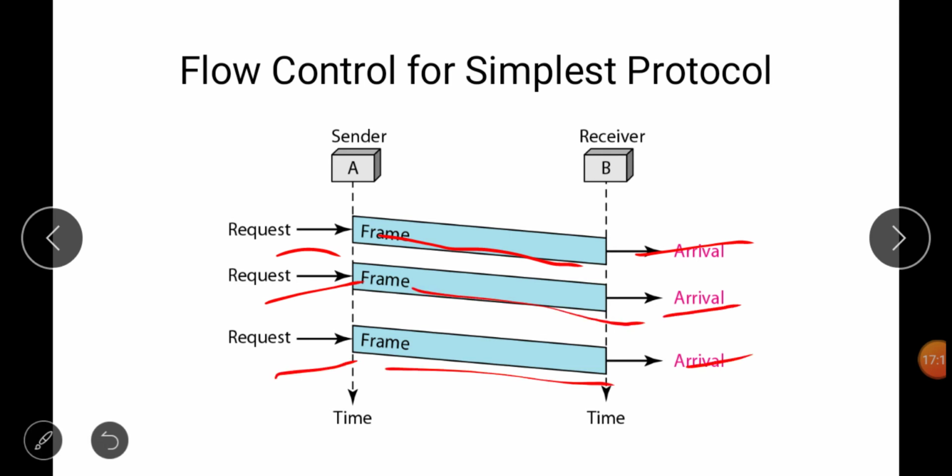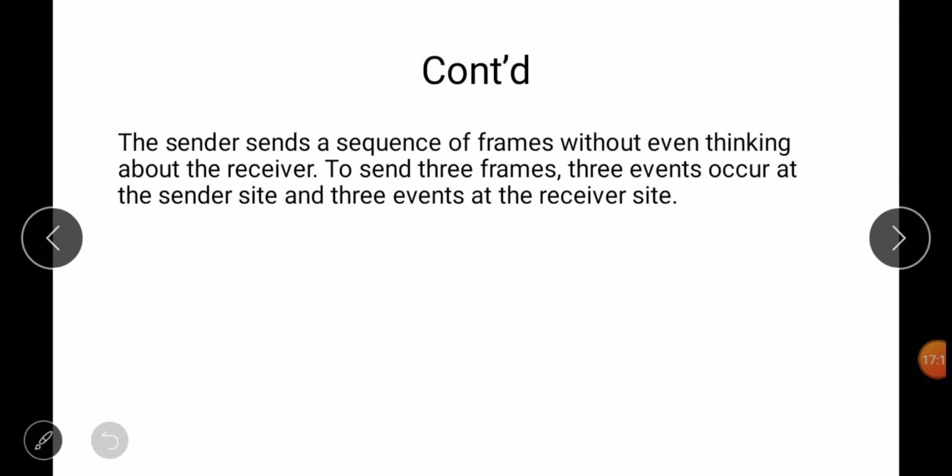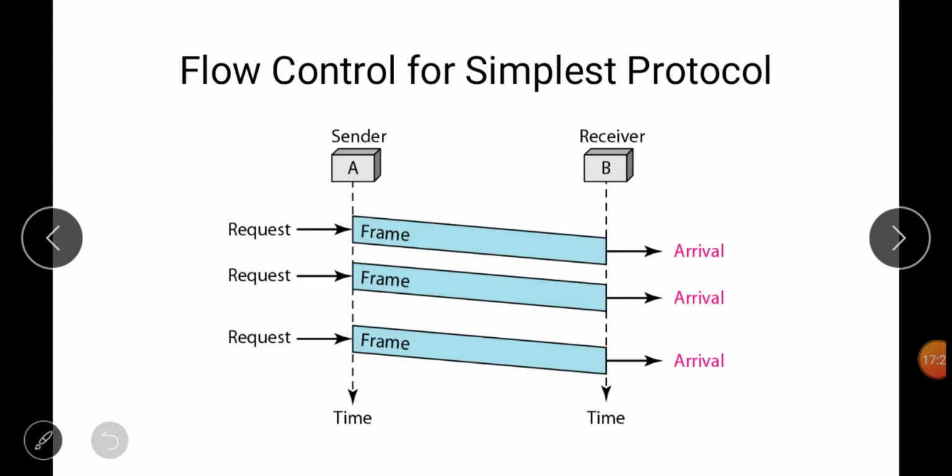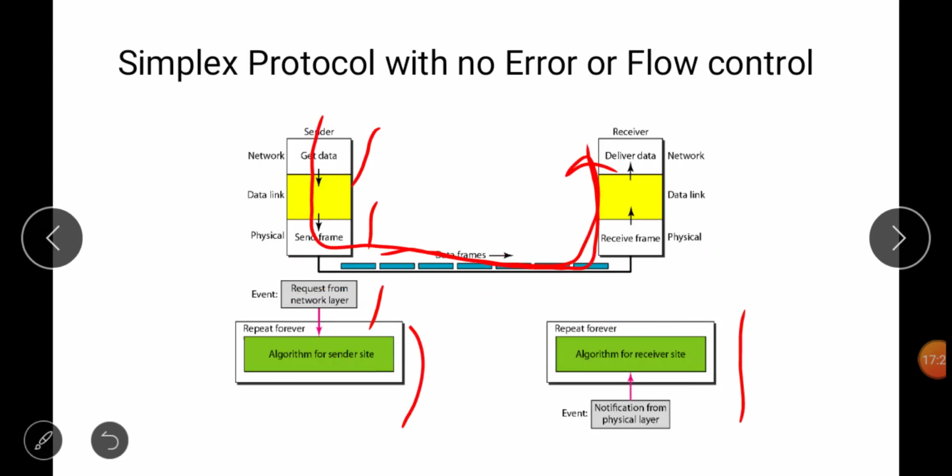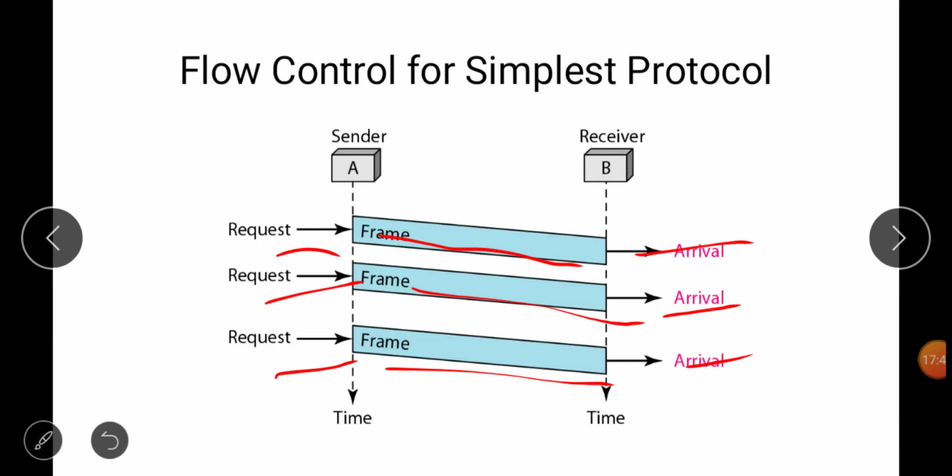The sender sends a sequence of frames without even thinking about the receiver. To send three frames, three events occur at the sender side and three events occur at the receiver side, because one event is the request for data from the network layer, and getting the notification from the physical layer is another event. So one event at the sender side and one event at the receiver side.